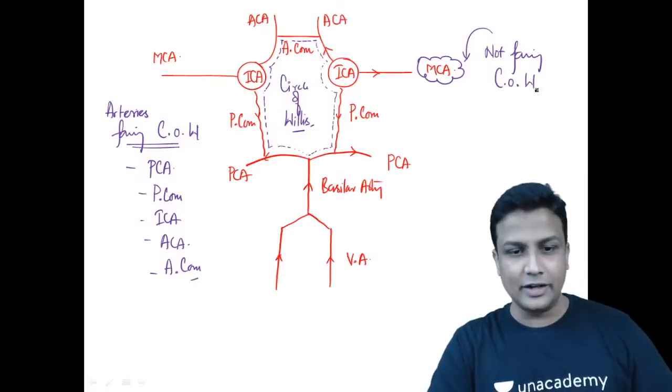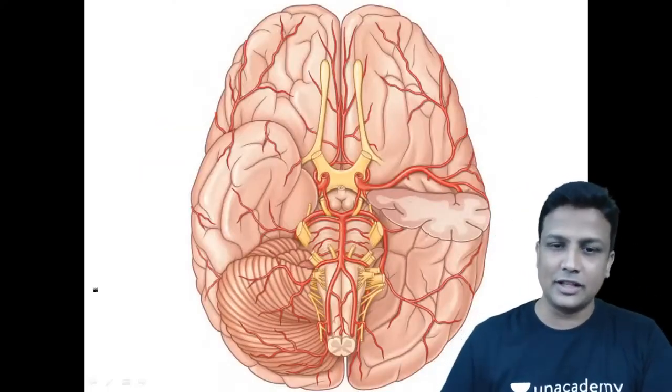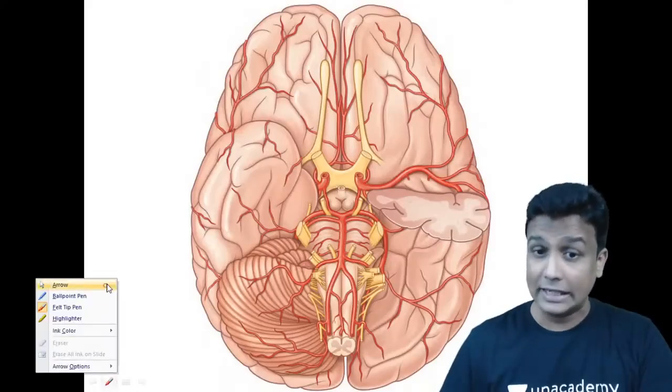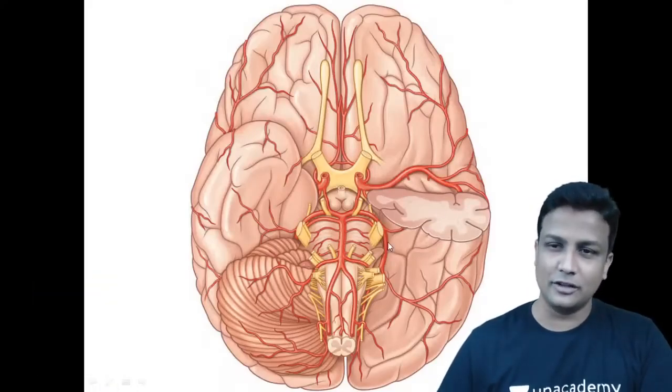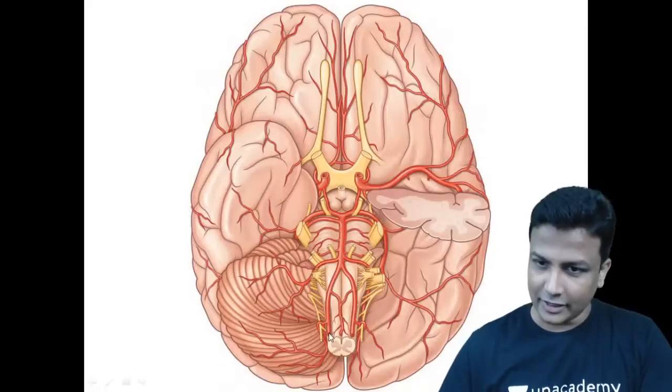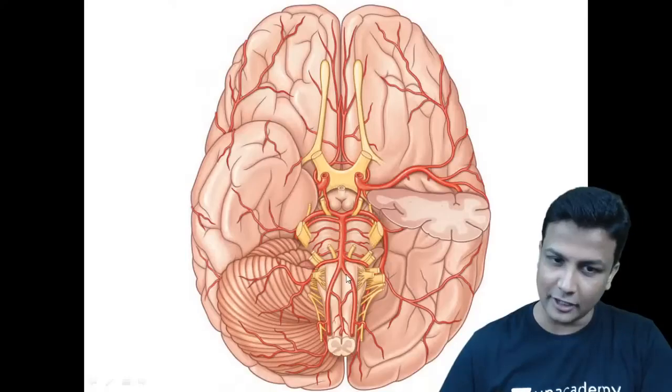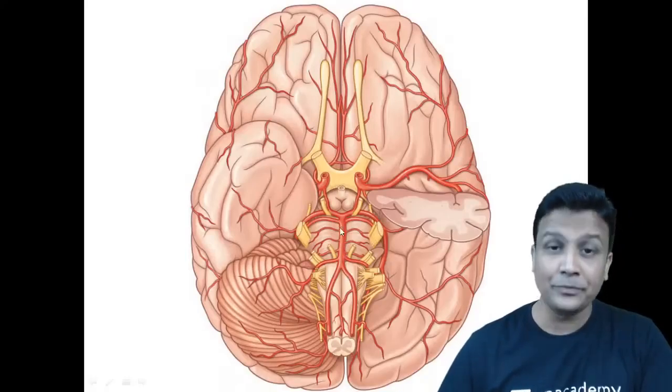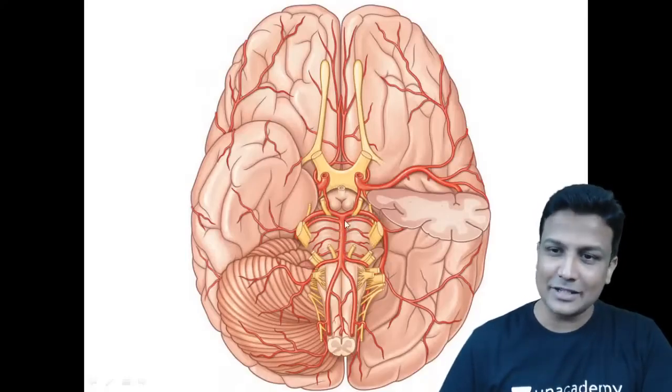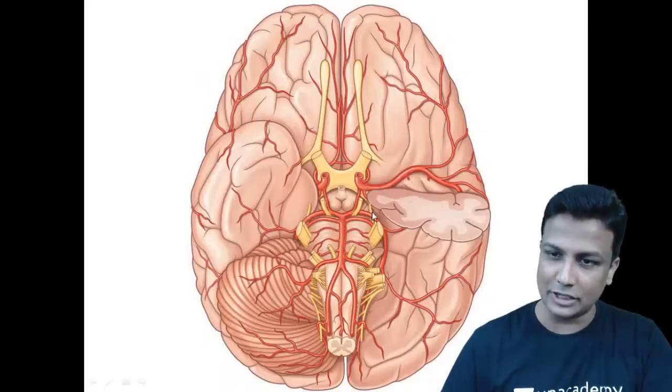So let us see this one in our diagram. Suppose they give you an image based question, you have to be ready, and there are more chances of an image based question in this one, circle of Willis. You can clearly see this artery ascending up here, the vertebral artery, and this one is your vertebral artery. Both of them will combine to form your basilar artery, and the basilar artery will finally divide into the posterior cerebral here and the posterior cerebral here.